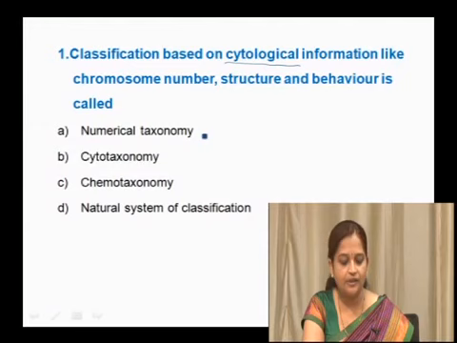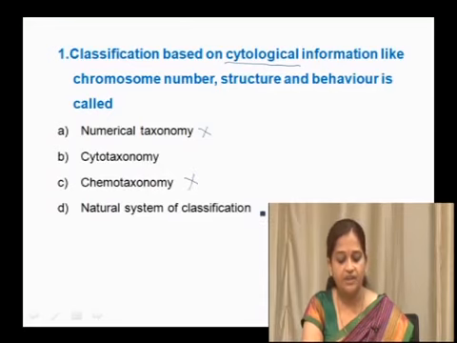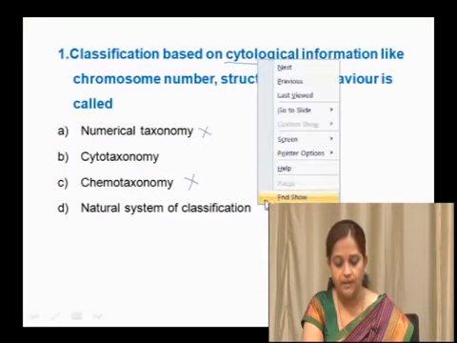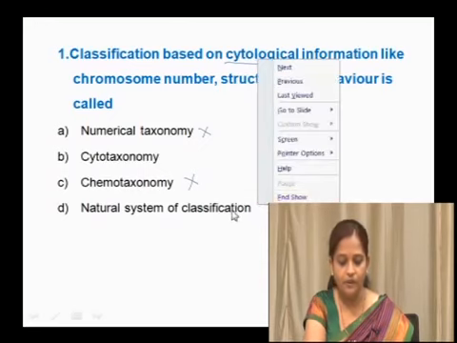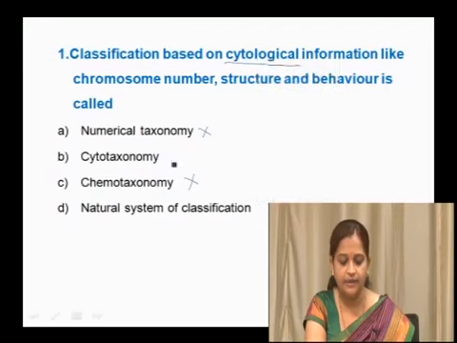So numerical taxonomy, as we discussed earlier, is based on bioinformatics, so this is not the right answer. Chemotaxonomy is related to chemical constituents, so this is also not the correct answer. Natural system of classification, that is Bentham and Hooker's classification, where they considered external and internal characters, is also not the right one. So the right answer here is cytotaxonomy.